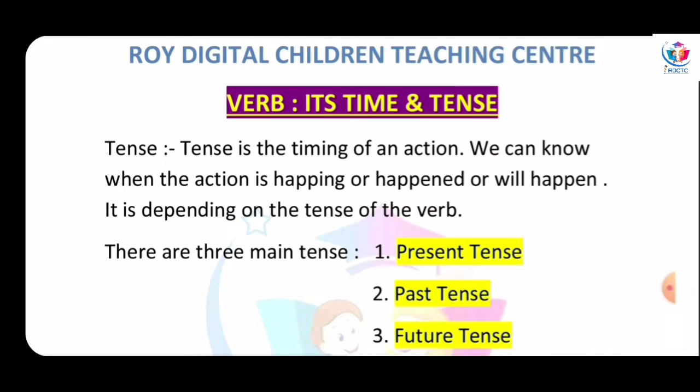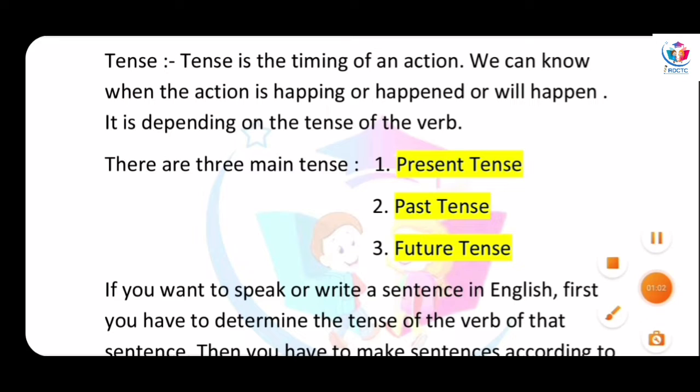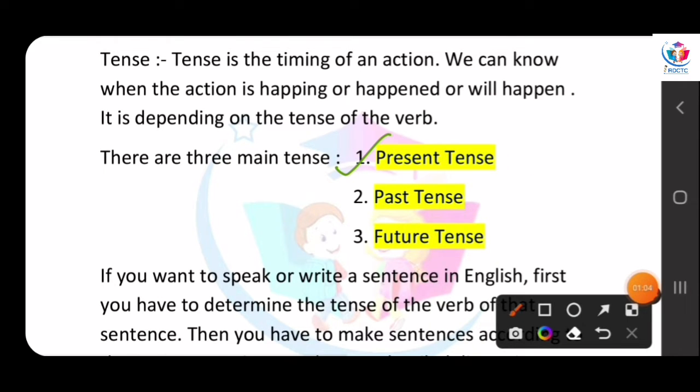There are three main tenses. They are present tense, the time we are going through; past tense, we already passed the time; and future tense, that will come next day or tomorrow or next minute. Okay, it means the time will come, right?